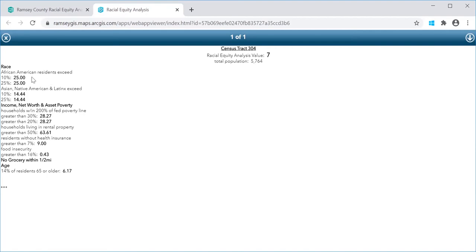And what we looked at was, for all of the scores up to 9, the percentage of residents in that census tract area who were African American that exceeded 10% or exceeded 25%. So for each neighborhood, if the percent of African American residents exceeded 10%, there was a point assigned, and if it exceeded 25%, there was a point assigned. And we also looked at the Asian, American Indian, and Latinx. And if the percentage of residents within that neighborhood exceeded 10%, there was a point assigned. If it exceeded 25%, there was a point assigned.